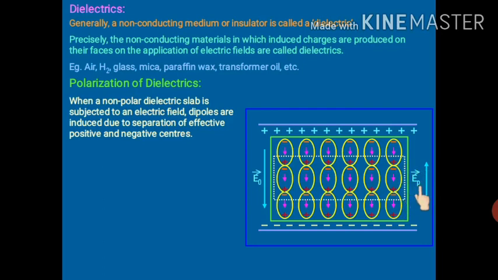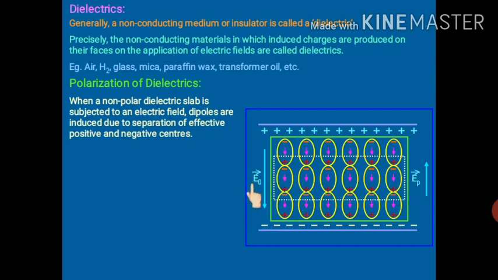So that's why P is used over here, and its direction will be from this to this, or we can say that the direction of EP will be opposite to the direction of E0. We can easily see. Now E0 is the external electric field, and EP is the induced electric field. What will be the net electric field in the dielectric? Actually EP will be less than E0.